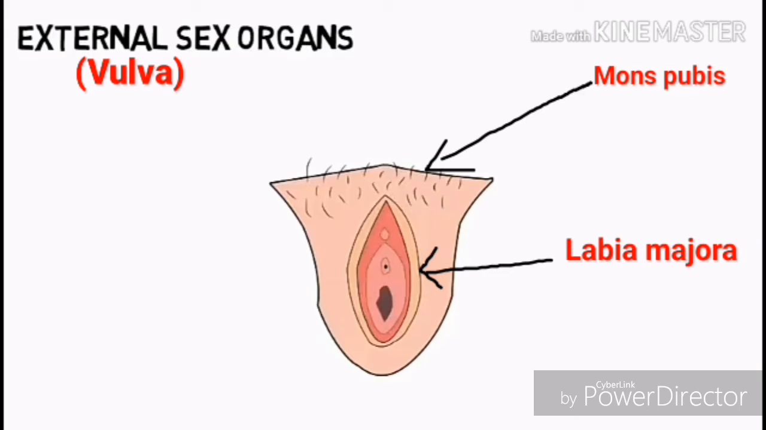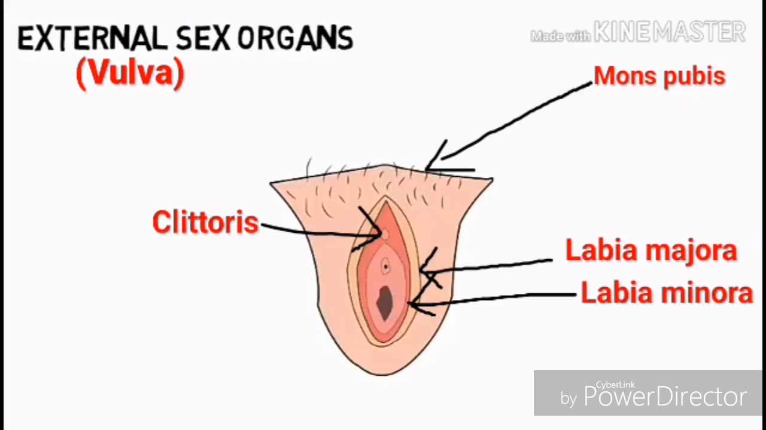Labia majora are the outer folds that protect other external reproductive organs. They also contain sweat and oil glands. Labia minora lie inside the labia majora and surround the vagina as well as the urethral openings. The two labia minora meet at the front and form the clitoris, which is highly sensitive as it contains many nerve endings. It is homologous to the glans penis. The center part is the vulval vestibule, which contains the vaginal and urethral openings.